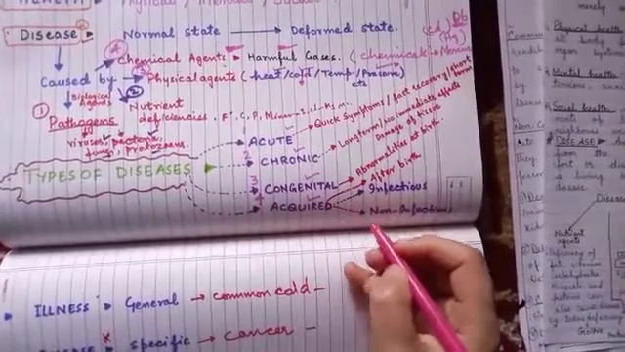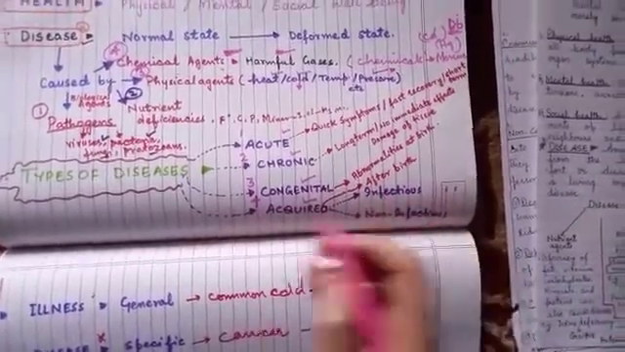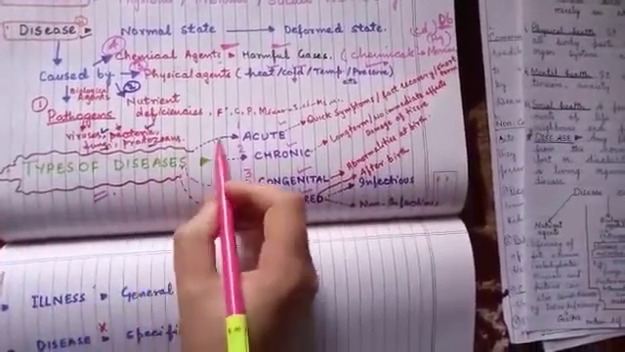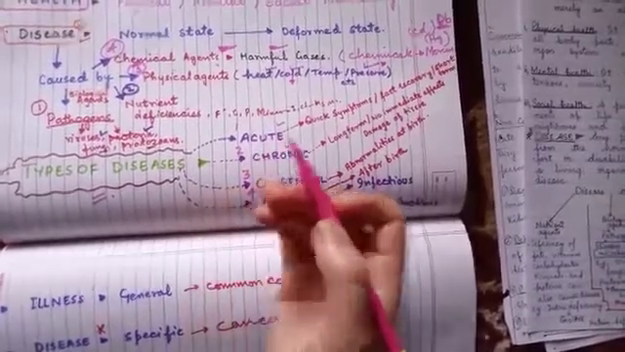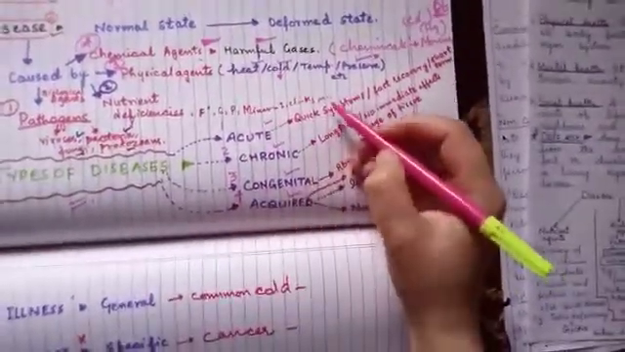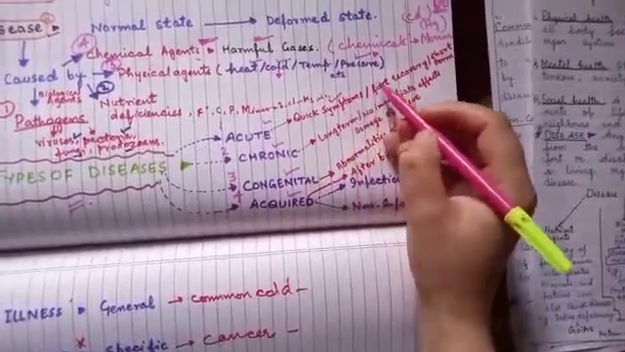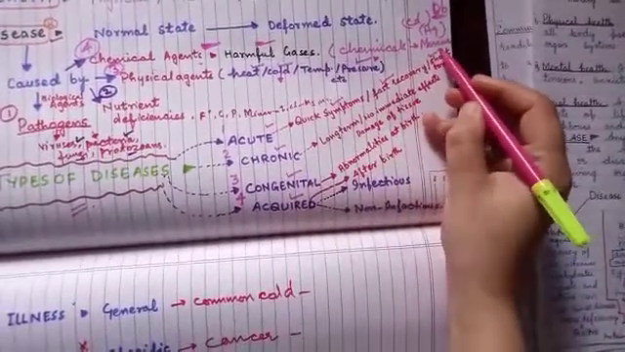They are further of 2 types. Acquired are further of 2 types, infectious and non-infectious diseases. You are learning here the types of diseases. Now the first one is acute disease. What actually is this acute disease? Acute disease means the disease which shows quick symptoms in our body, that has a fast recovery rate, and it is short term.